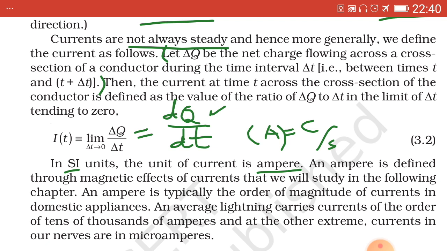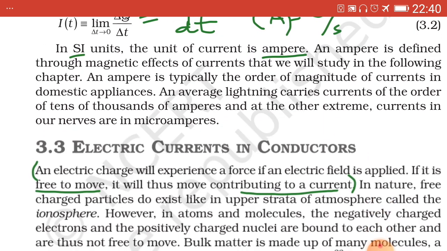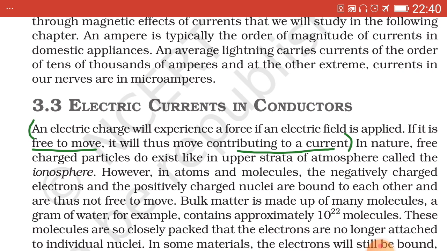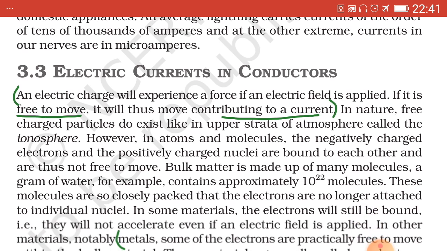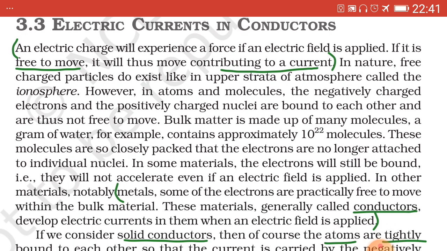Next topic, electric currents in conductors. An electric charge will experience a force if an electric field is applied.